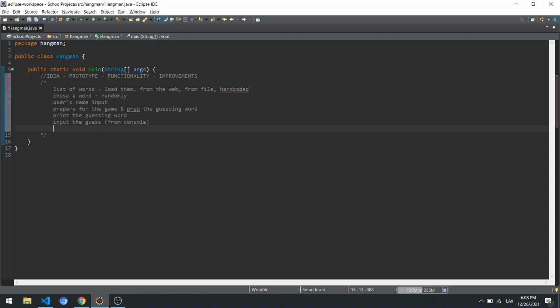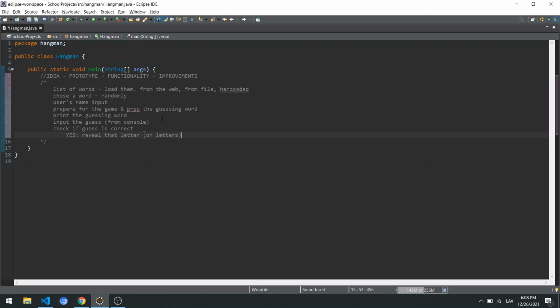After he has his guess, we probably have to check if guess is correct, for example, or good or whatever. And according to that, if it's yes, we can dig into here. So if yes, then reveal that letter or letters, right?